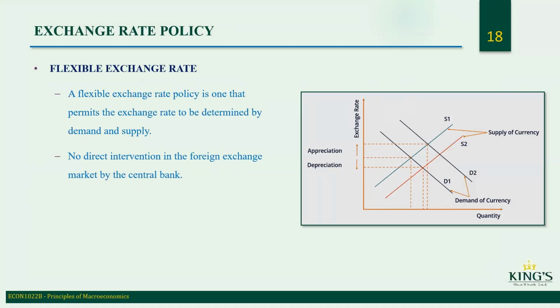So this one, we have a floating or flexible exchange rate in Canada. There is some intervention in the foreign exchange market by the central bank, less than 6 times per year. It has to be, so they can only intervene less than 6 times a year, and that makes it flexible. So they're not controlling the exchange rate directly, except for only a few times a year.